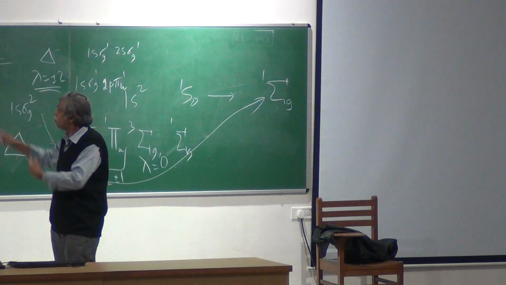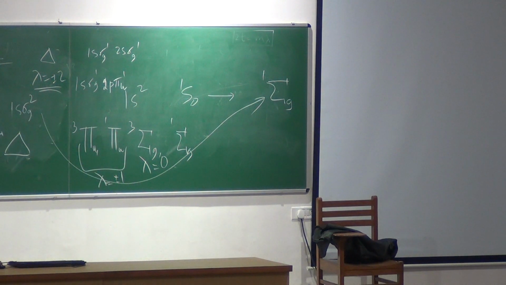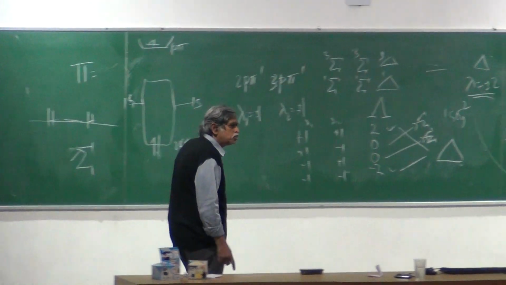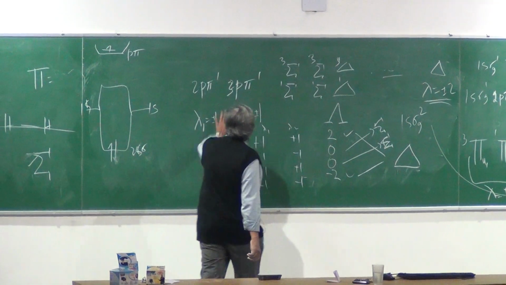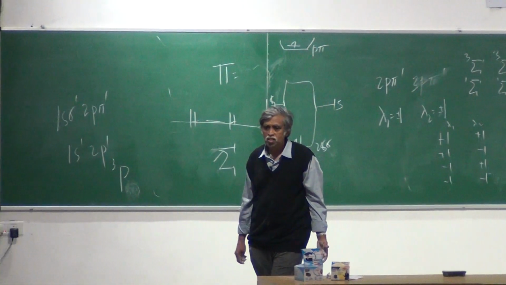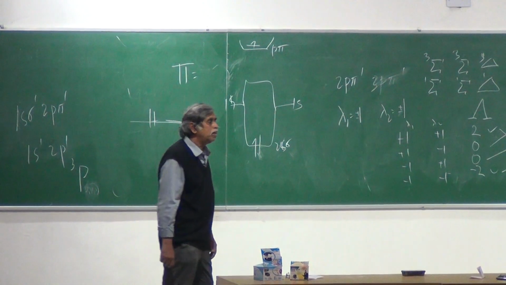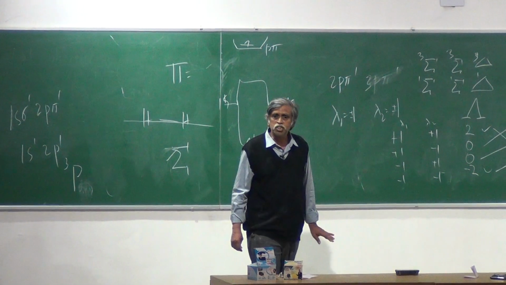So if I give you this combination, 2p pi, 2p pi, and ask you what the possible term states are, it's going to be sigma, triplet sigma, another sigma, triplet sigma, and you will get sigma delta and triplet delta. Those are the possibilities. Of course, you can play variations on this. Supposing I remove an electron here, what would that molecule be? B2 plus. If I ask you what the term state for B2 plus would be, it would simply be a 2p pi 1 system.